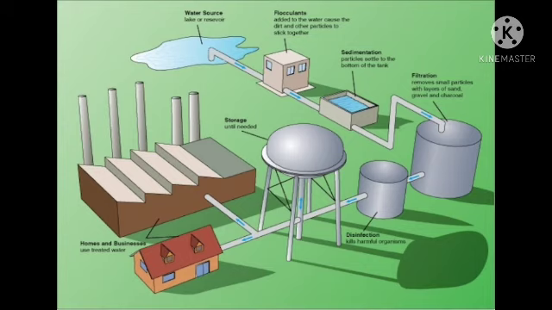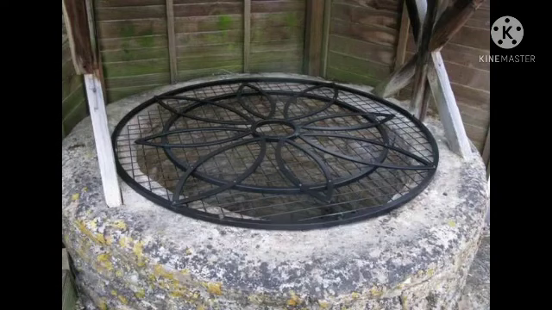In places where there are surface water sources, wherever there are rivers and lakes, near to that, water treatment plants will be there. They will clean the water and pump it through the pipes, and that is how we get it from the taps. But in some places there is no surface water, but groundwater will be there. So what will people do? They will dig a well, or they will use hand pumps. By using that, they take out the groundwater, and that is how they use it.